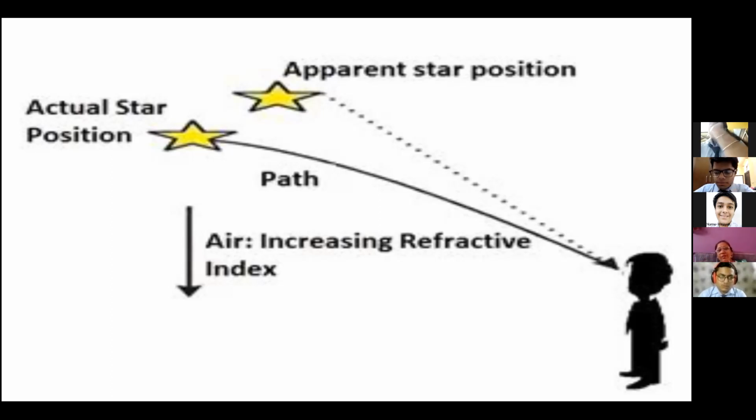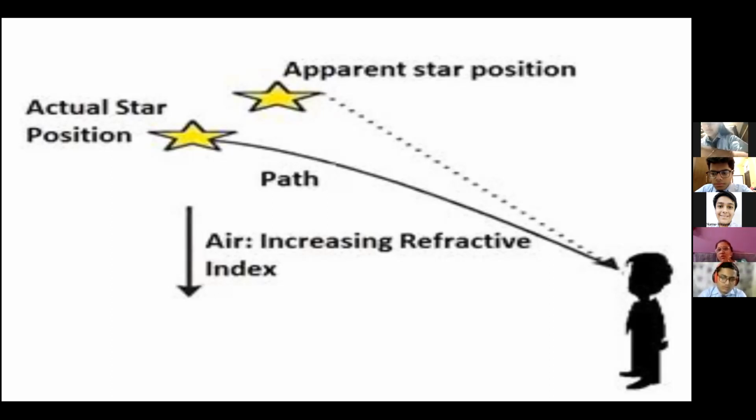So every time it suffers atmospheric refraction, that is, bending towards the normal, it comes to the human being. Suppose a human being is standing here. But we are not able to see this curved path. How do we see? We see the straight line. That's why this star, which is at a little bit lower position, appears to be at the higher position.